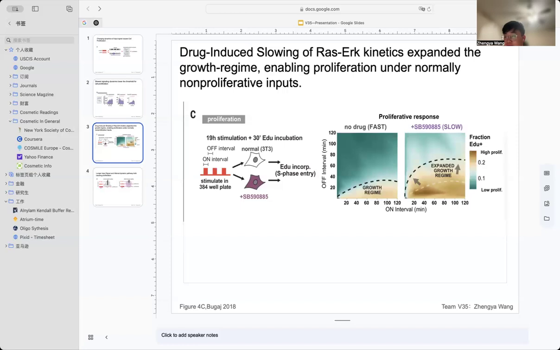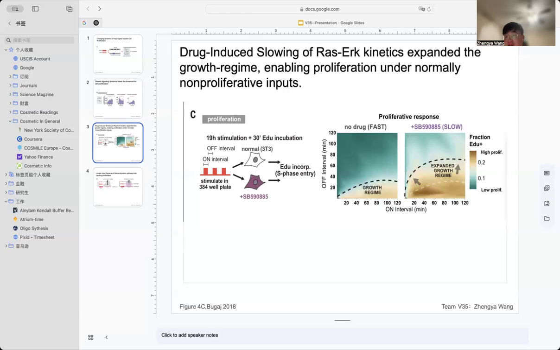For the experiment setup for 4C, since the RAS-ERK pathway is a key driver of cell cycle entry, the earlier results showed that cyclin D1 expression is altered under slowed signaling conditions. The authors wanted to know, can delayed ERK deactivation lower the threshold for triggering proliferation?